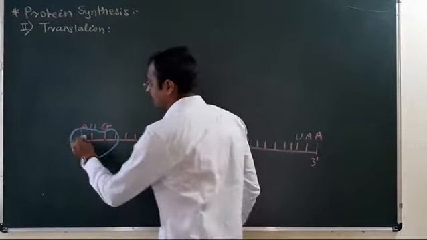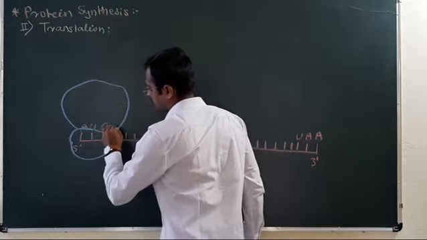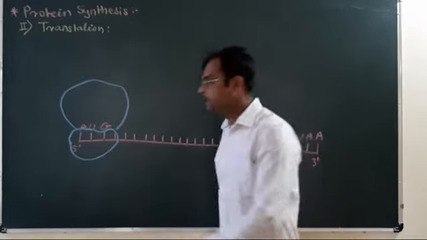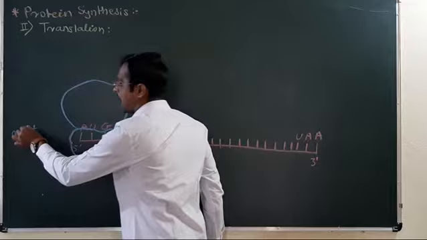Next, the larger subunit gets bound to the smaller subunit in the presence of magnesium ions.